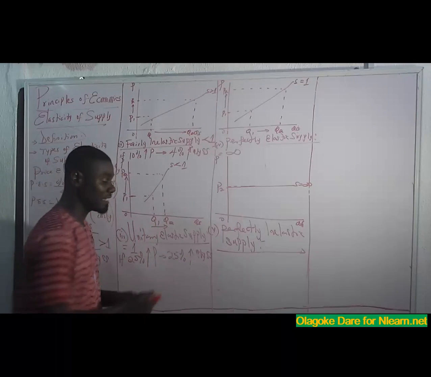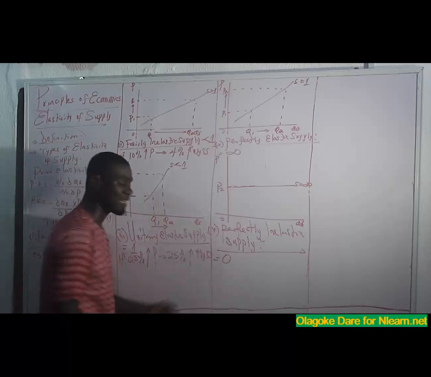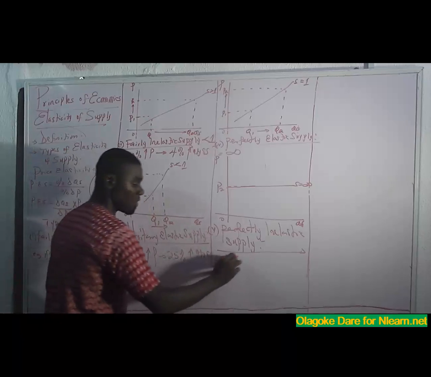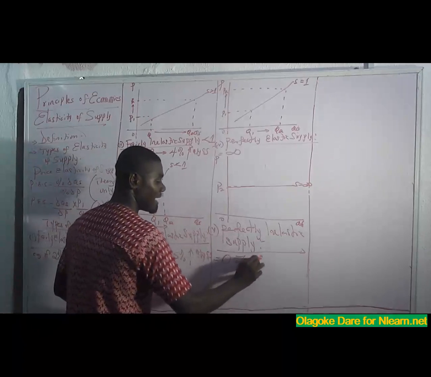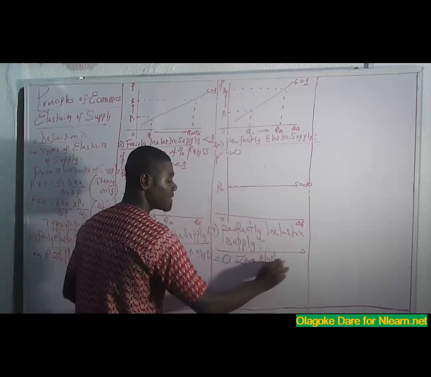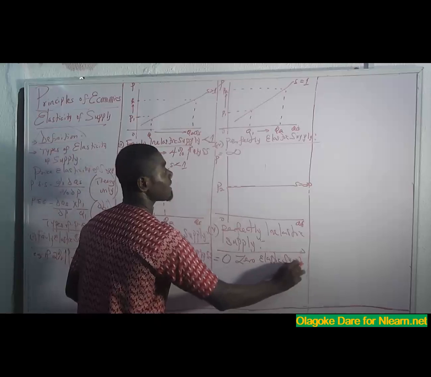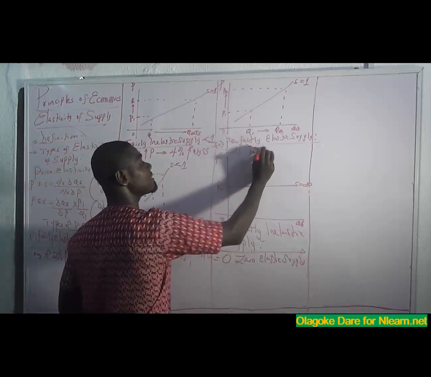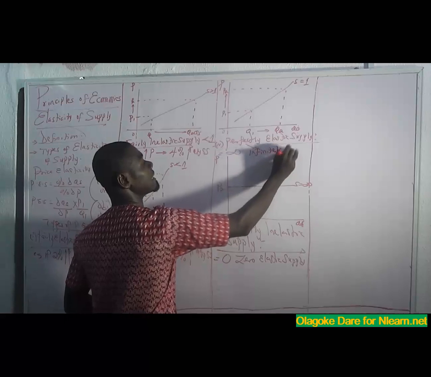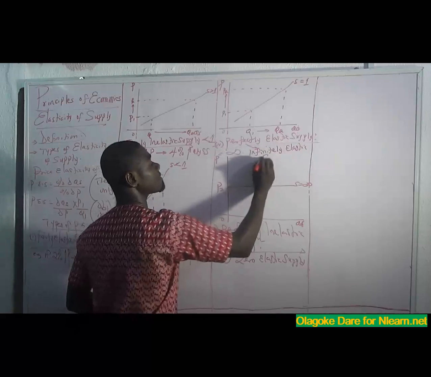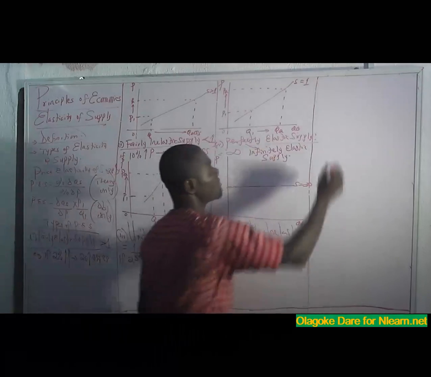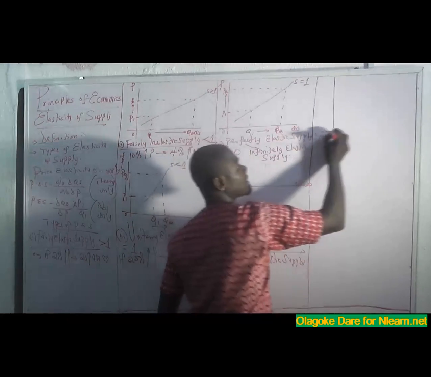So its coefficient is what? 0. When you solve and the answer is 0, it means it's a perfectly inelastic supply. And it can also be called what? A zero elastic supply. Just like this one can also be called infinitely elastic supply. How does the curve go? It goes like this, like that.